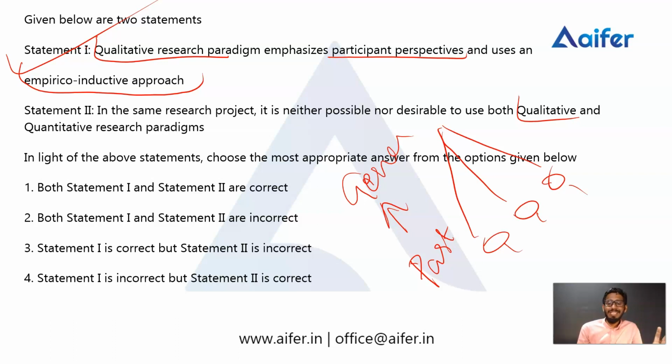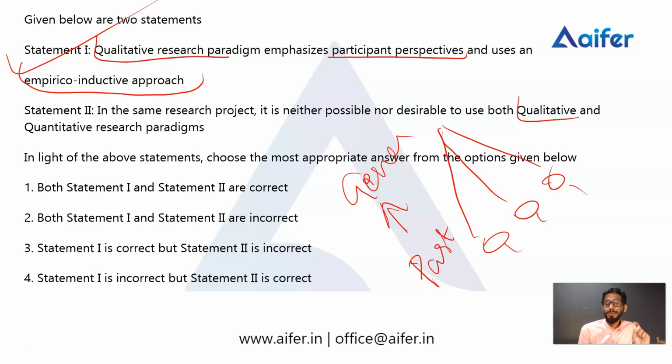Mixed means that while doing a particular research, we use both paradigms, both qualitative and quantitative. We call it the mixed approach. So here, asking about the mixed approach, you can use the mixed approach, so this option is incorrect.